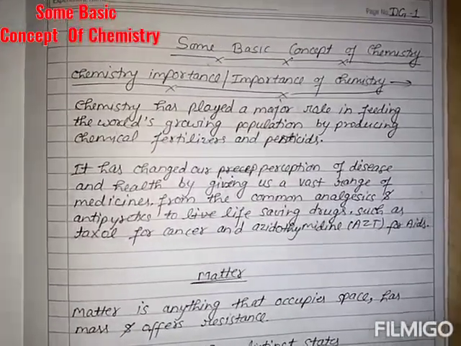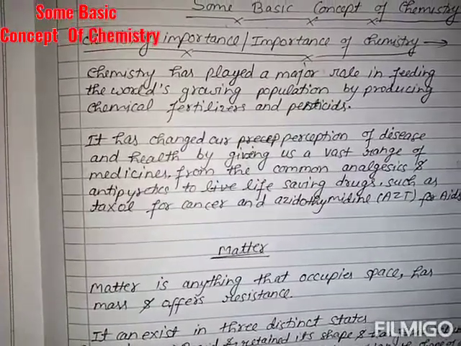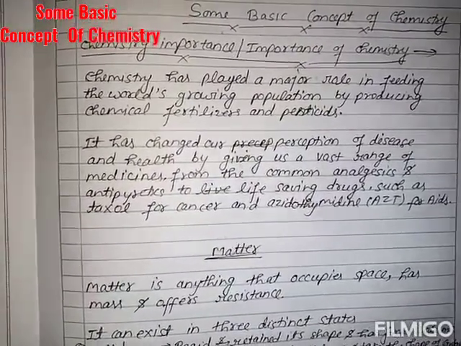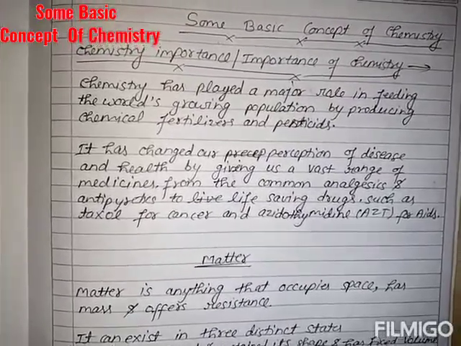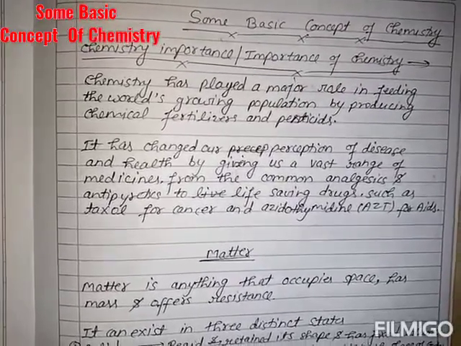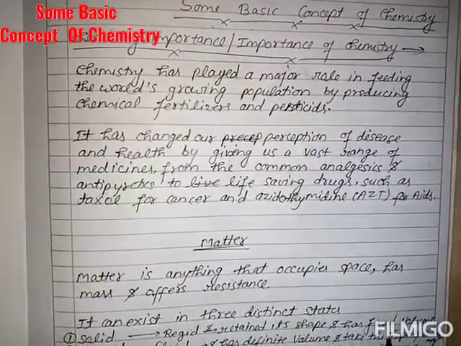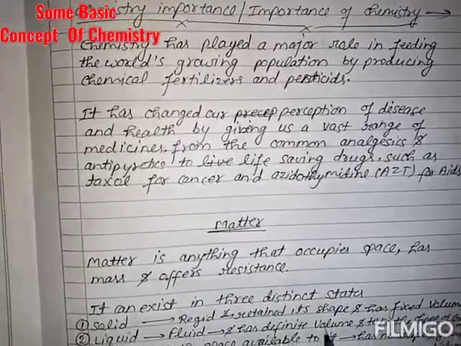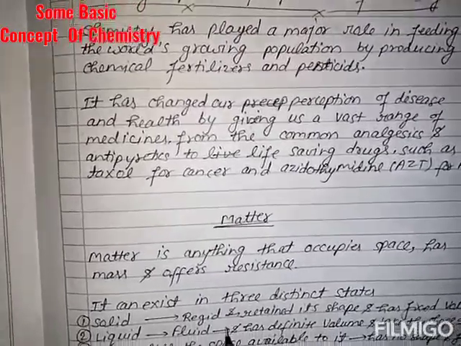It can exist in three distinct states. Matter is basically divided into three parts, that is solid, liquid, gas. There are two other states, but we are talking mainly about three types. Solid is rigid and retains its shape and has a fixed volume. Having fixed shape and fixed volume are the properties of a solid.